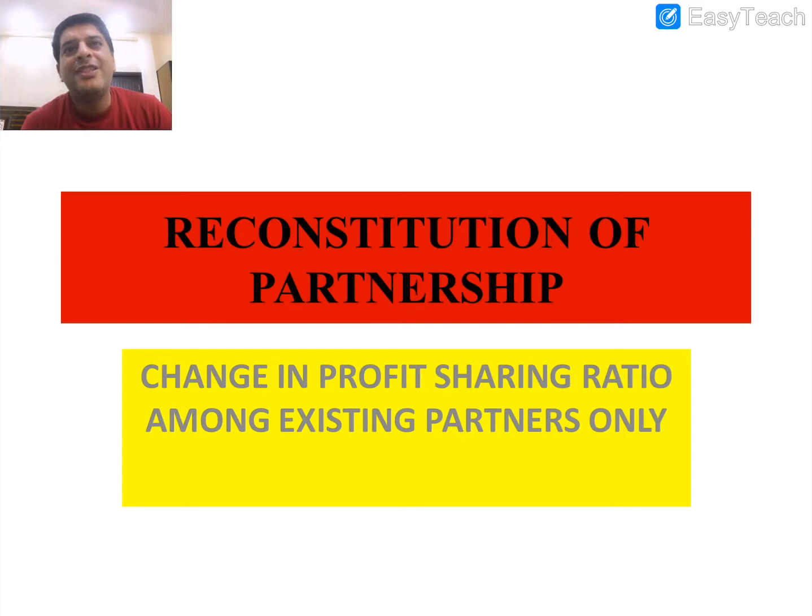क्यों reconstitution? The ratio among A and B has changed. Earlier they were sharing the profit in 1:1 ratio. Now they are sharing profits in the ratio of 3:2. So whenever there is change in the profit sharing ratio, that is known as reconstitution of partnership. We are going to learn change in profit sharing ratio among existing partners only.